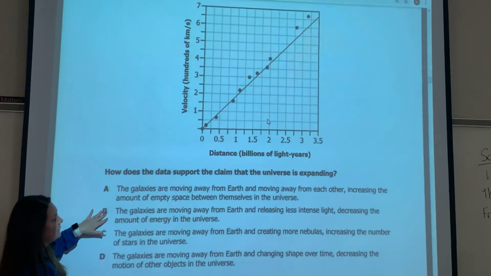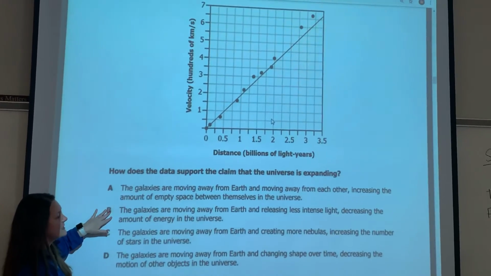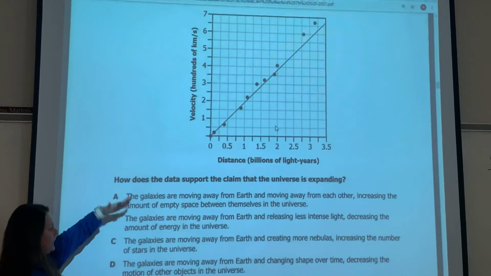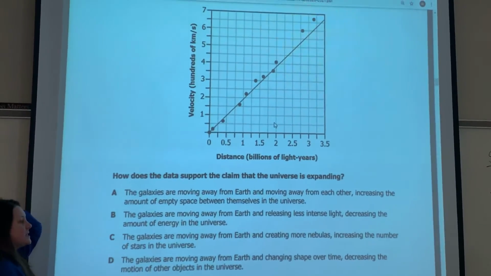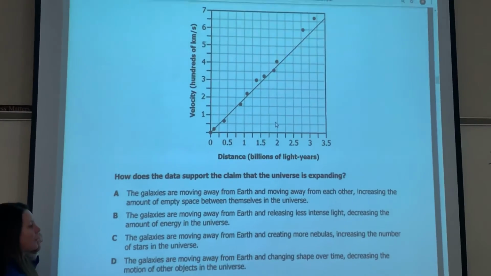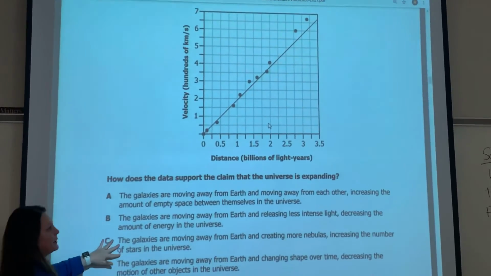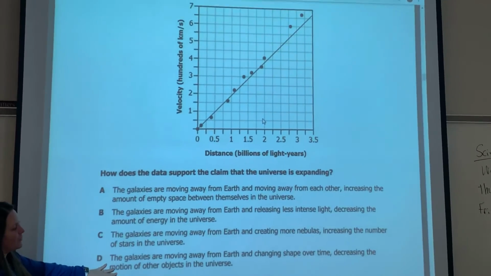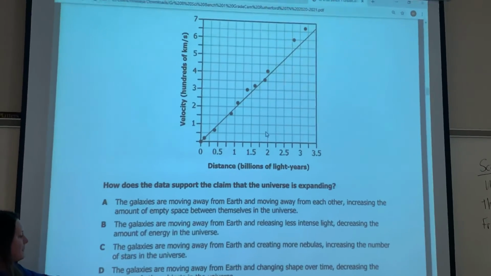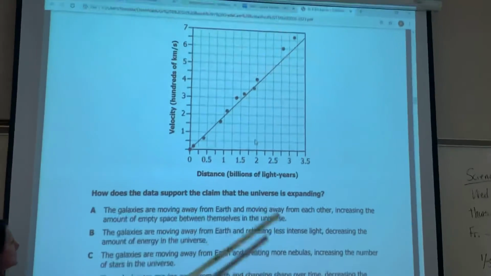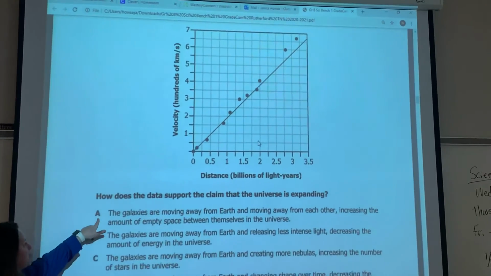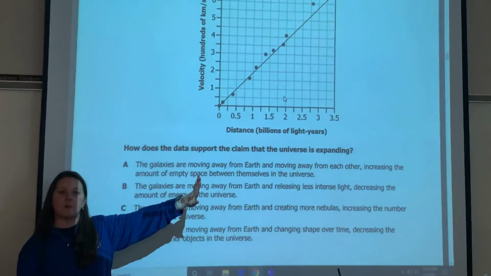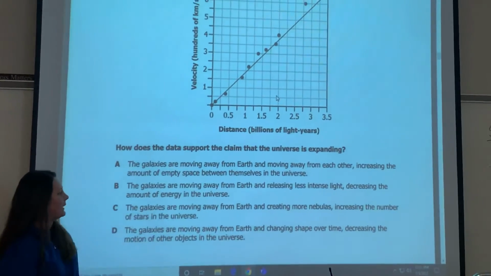B, the galaxies are moving away from Earth and releasing less intense light. Do we know anything about light in this question? No. So B is out. C, the galaxies are moving away from Earth and creating more nebulas. Do we know anything about nebulas here? No. D, the galaxies are moving away from Earth and changing shape over time, decreasing the motion of the other objects. This is not talking about anything about objects. So our best answer is A. So remember that the further you keep going out into space, the faster you are going with this, okay?